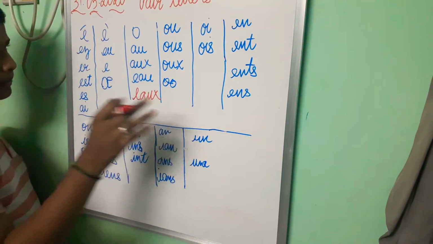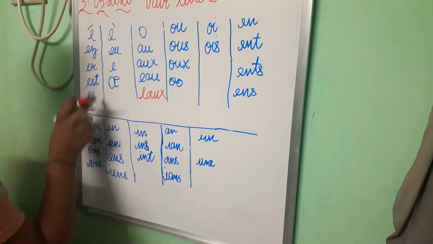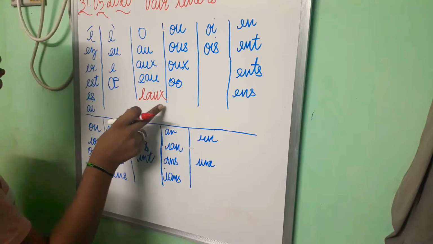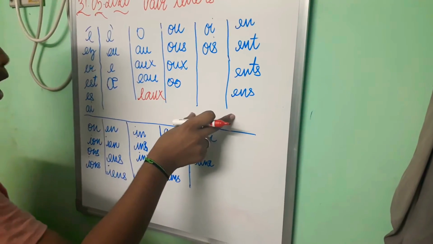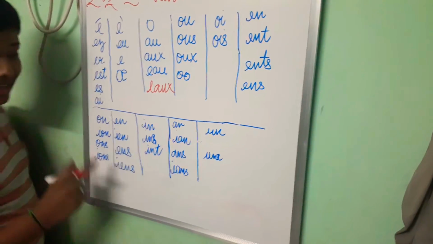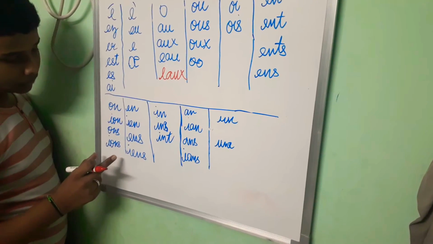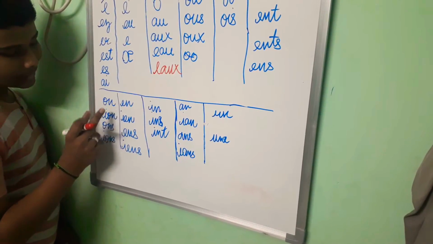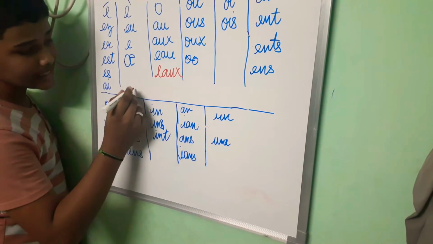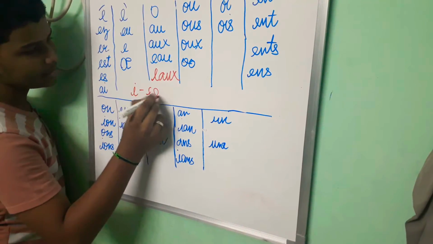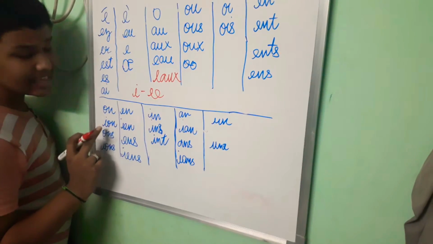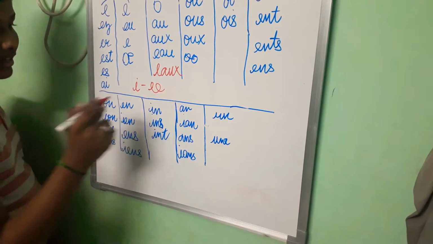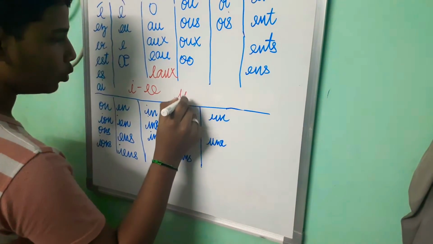So we finish the first row, that is A, O, U, Wa, En. The next thing we are coming to is on. On, ion. I is E in French, we call it E. So when this E is added to on, it is ion.